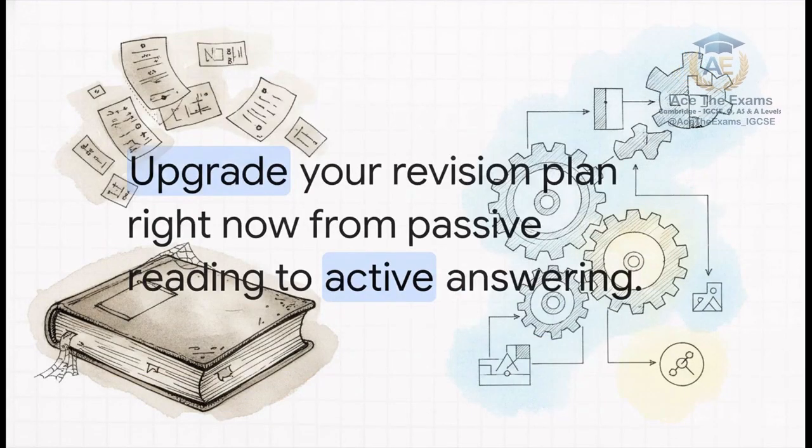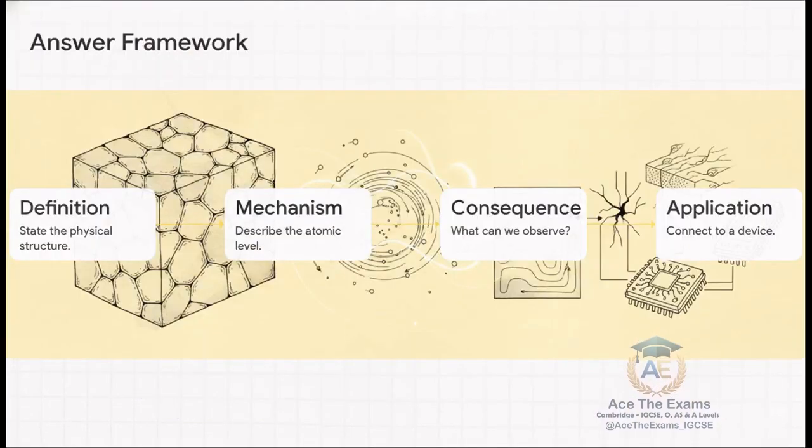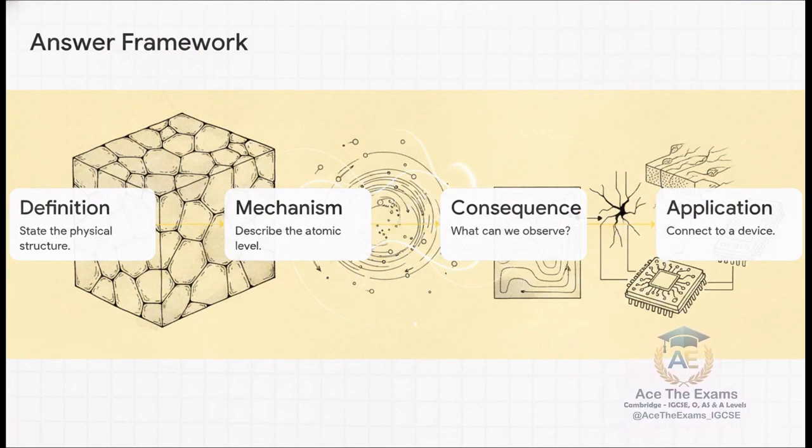To get those top band marks with minimal effort, we've got to stop memorizing random labels and start understanding the internal physics step by step. We need to upgrade your revision plan right now from passive reading to active, structured answering. Because honestly, the biggest mark impact comes from making the smallest change in how you format your thoughts. You don't need to write more words, you just need to write exactly what the mark scheme demands. Okay, let's dive into an authoritative 4-step framework that gives you a completely foolproof pathway to a perfect answer. Think of this as your high-mark exam strategy.